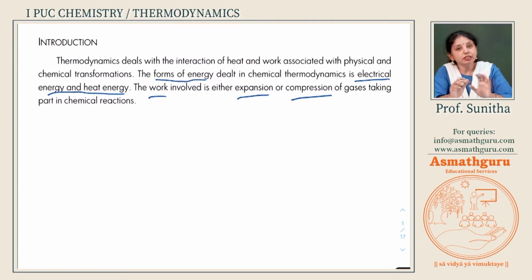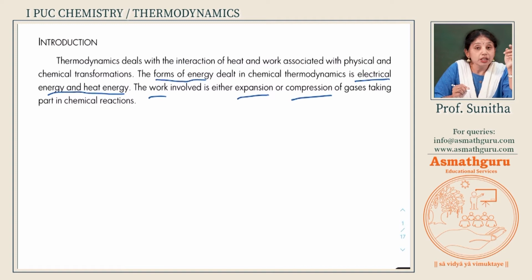Now, to understand thermodynamics better, we have to be capable of identifying the differences between these terms. First of all, we have to understand the meaning of potential energy. Potential energy is the sum total of different forms of energy associated with the system.